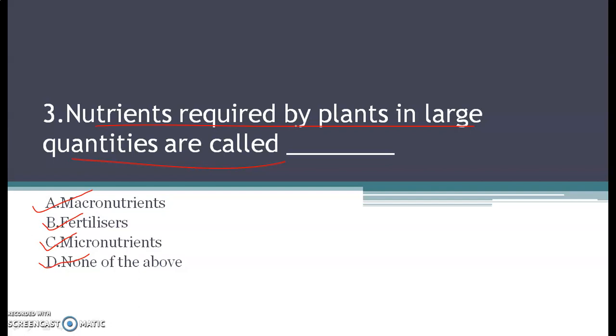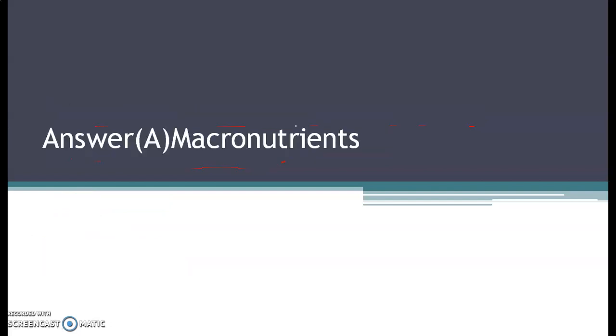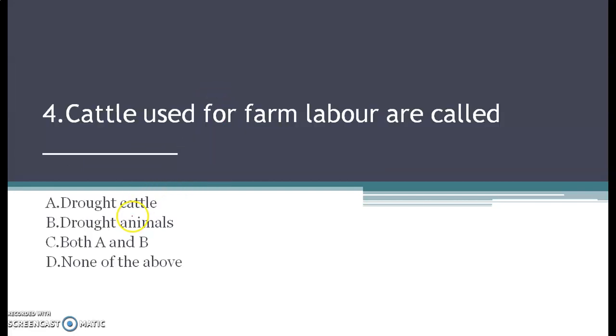So the correct answer for this question is option A, macronutrient. Macro means what? Something large. So nutrients that are required in large quantities are termed as macronutrients. Next question. Cattle used for farm labor are called.